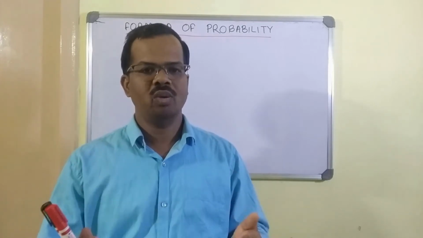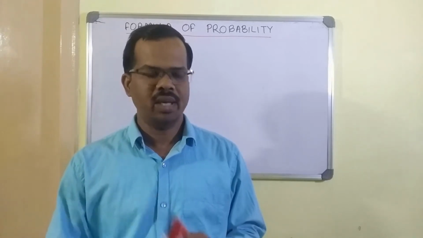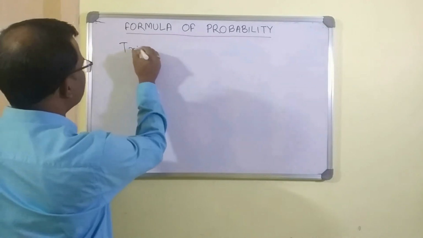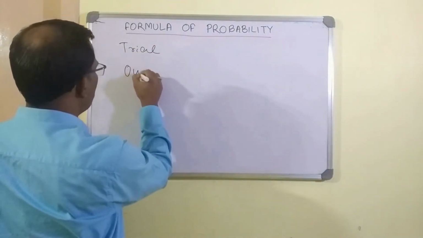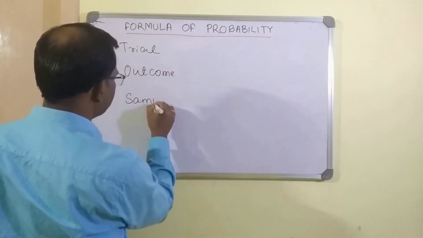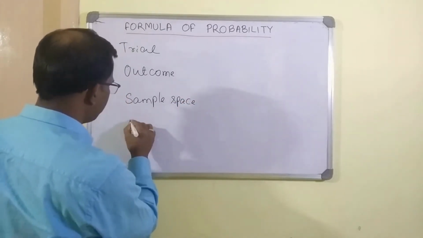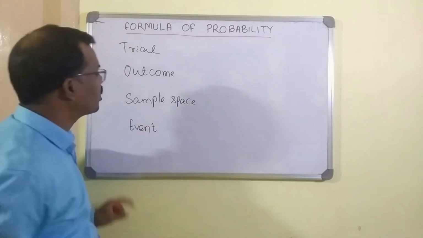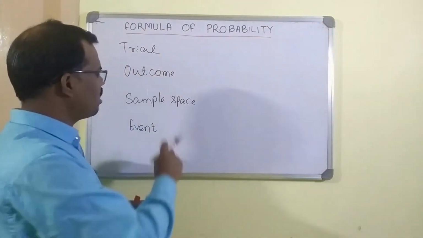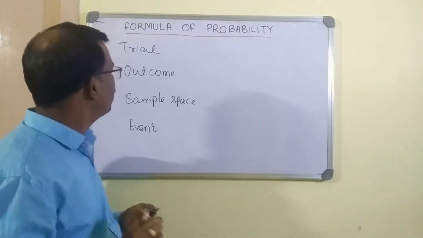Now, before going into the formula for the probability, we should learn 4 basic terms, and they are: the first term is trial, the second term is outcome, the third term is sample space, the fourth term is event. These are very basic terms, and you will be using these terms very frequently in future. So understand these terms very well.